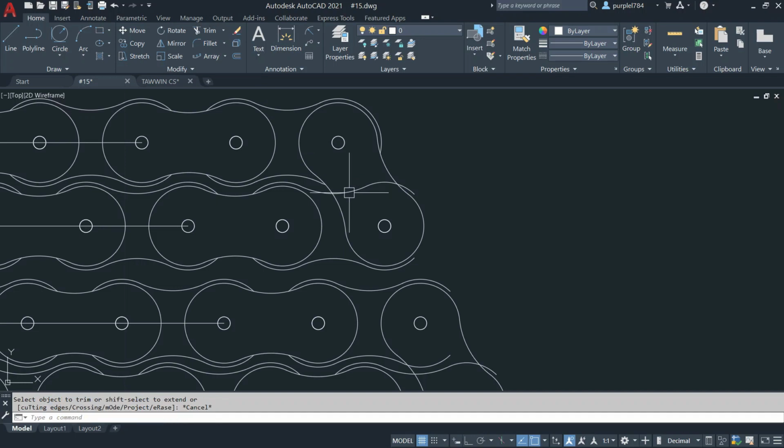Oh, you cannot trim because until now this item is a block item. So I click on explode, select the object, press enter. Now I can trim already. Click on the trim, select the object, press enter. Here I need to extend. For the extend, click on extend, click on the object, extend already.